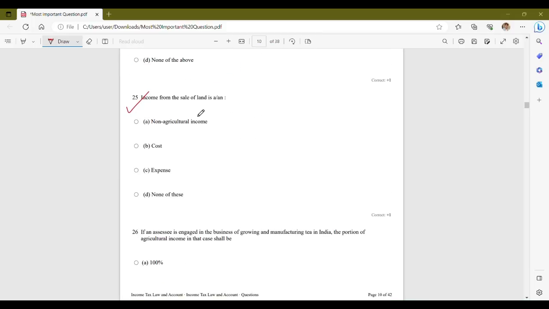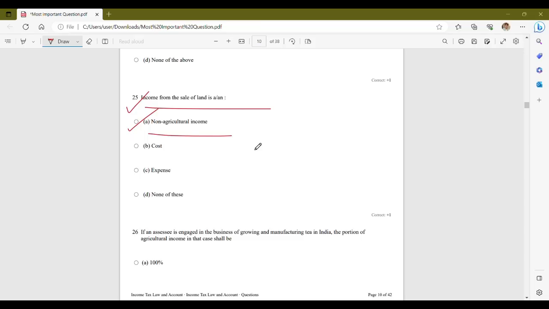Now, question number 25. Income from sale of land is or am? Your options are non-agricultural income, cost, expense, and none of these. So the correct answer is option A, that is non-agricultural income. Now, income from sale of land is considered non-agricultural in the context of taxation.